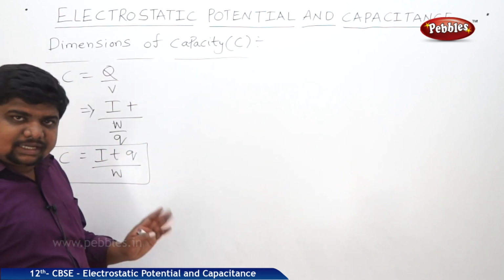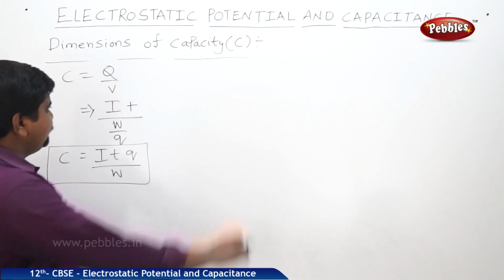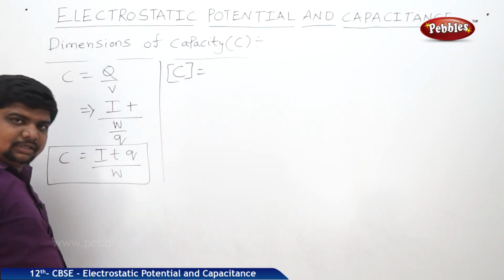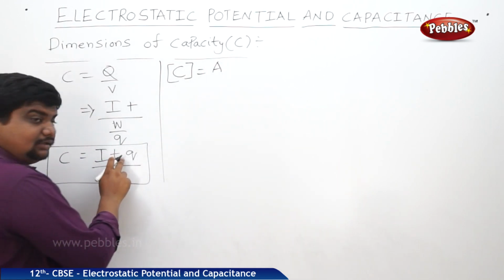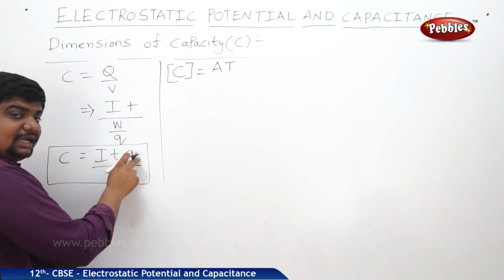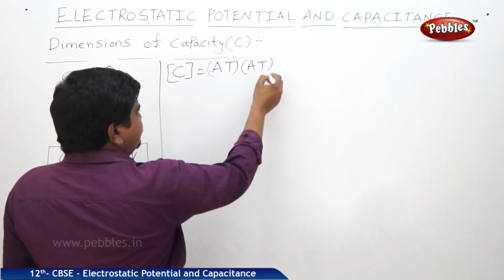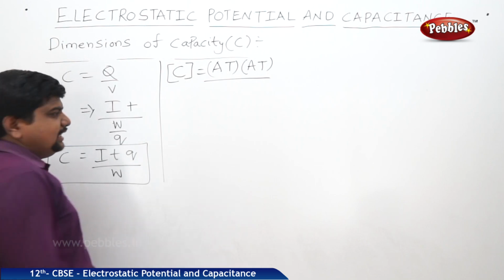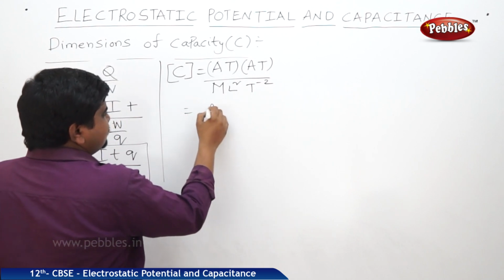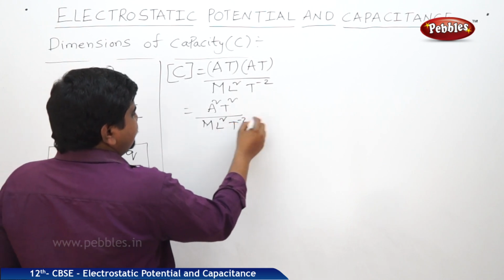What is I? Current. T, time. Q, charge. W, work, joules. So, what is the dimensional formula of the capacitor? I is A, time symbol is capital T, charge symbol is again IT, therefore AT, by work, ML square T power minus 2. A square T square by ML square T power minus 2.